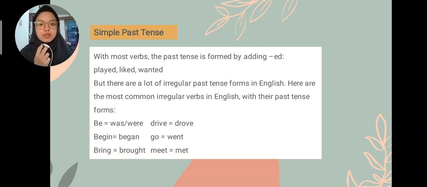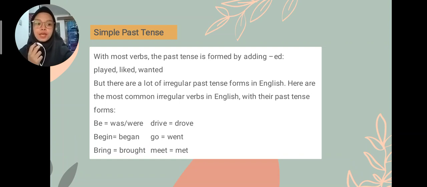Now, we're gonna talk about the first one, the simple past tense. With most verbs, the simple past tense is formed by adding "ed". It's like played, liked, wanted. But there are a lot of irregular past tense forms in English. Here are the most common irregular verbs in English with their past tense forms. Be is changed to was or were. Drive, drove. Begin, began. Bring, brought.